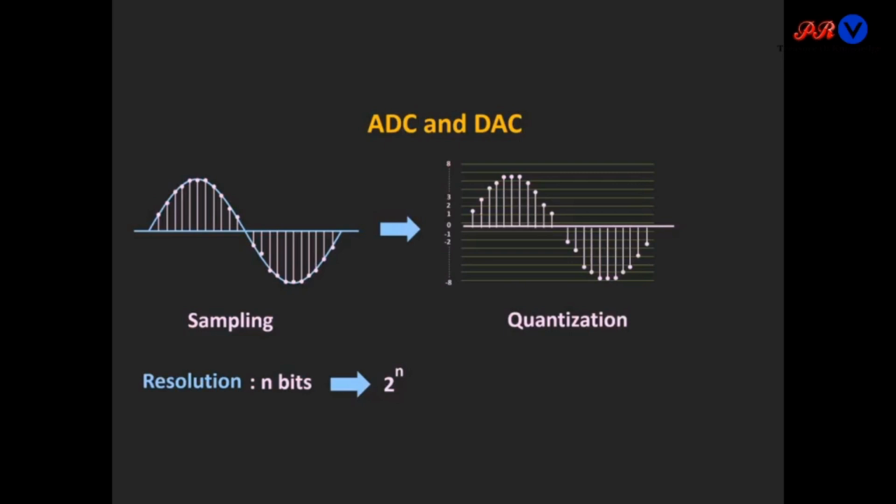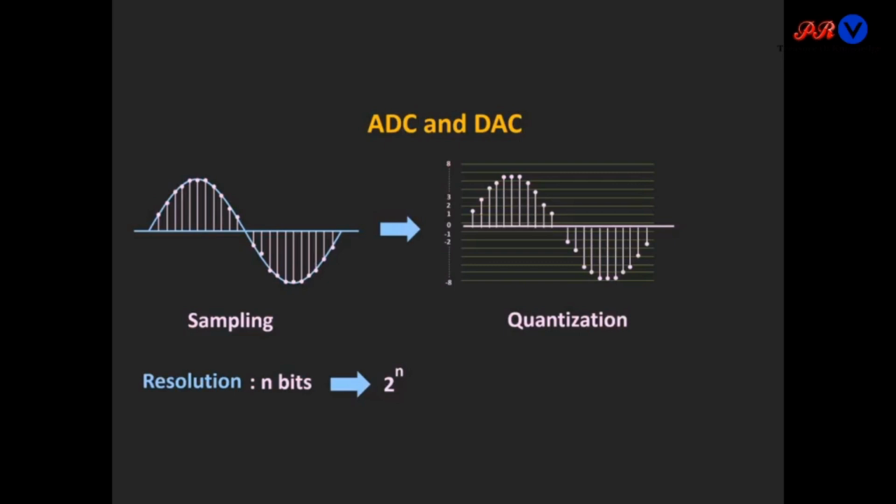For a given ADC, if the resolution is n bits, then in a binary number system the total number of discrete levels which can be defined is 2 to the power n. That means the input signal will get quantized into 2 to the power n levels.